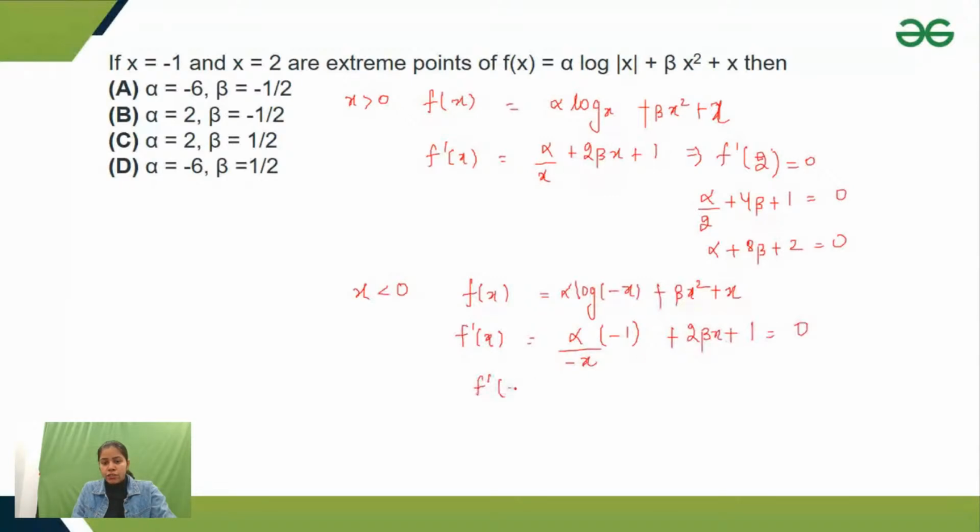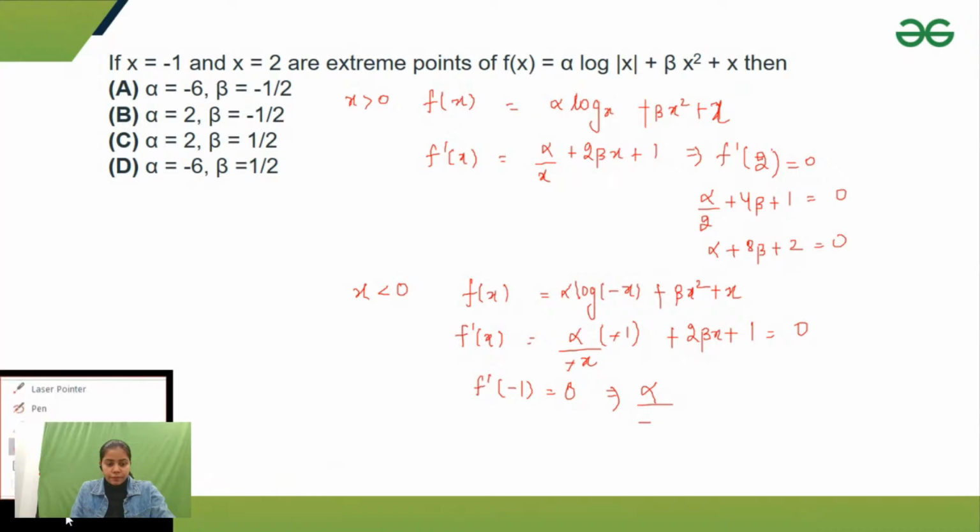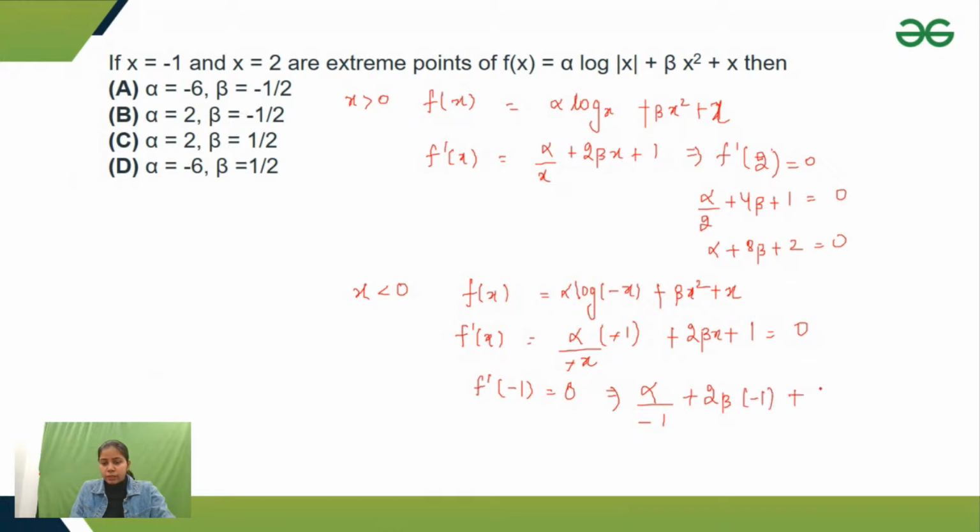They are saying that f dash of minus 1 equals 0. So alpha upon minus 1 plus 2 beta into minus 1 plus 1 equals 0. So you will get minus alpha minus 2 beta plus 1 equals 0.